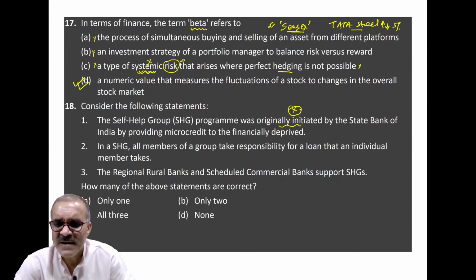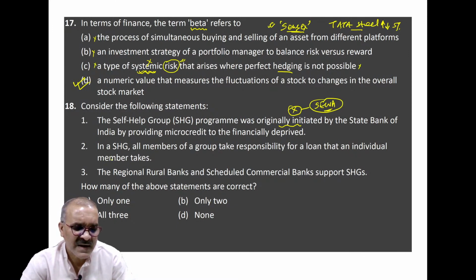But finally, it came to light through the Ahmedabad-based agency SEWA, which had worked on great many things for women who are willing to do something in the area of self-employment and wage employment. Clear? So the first is wrong.